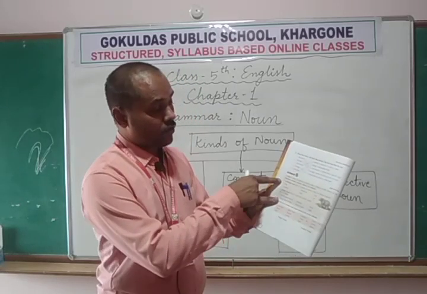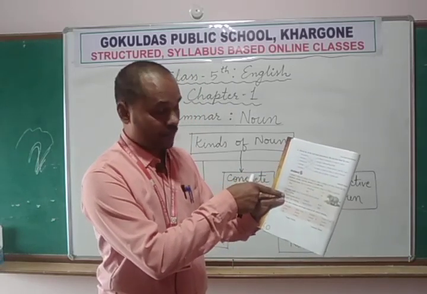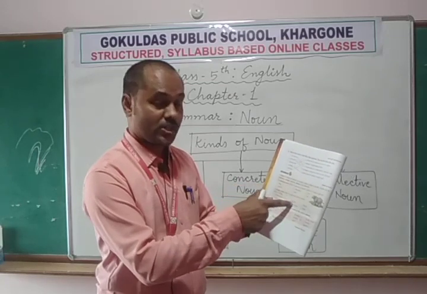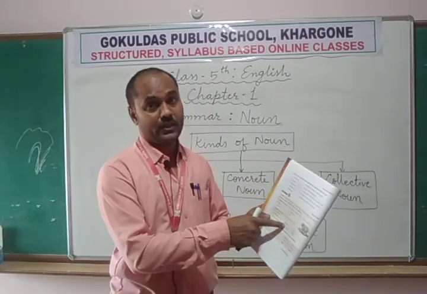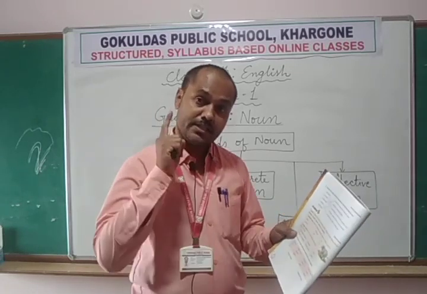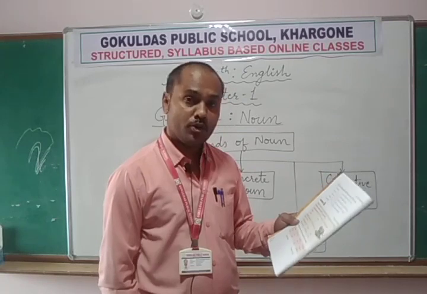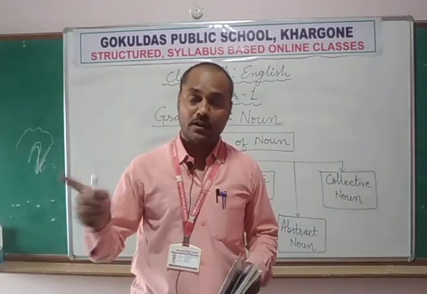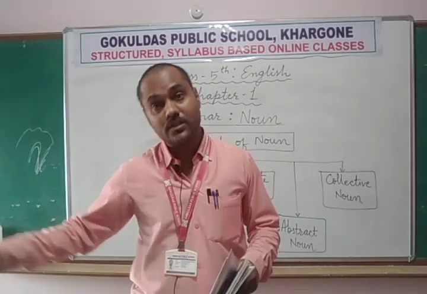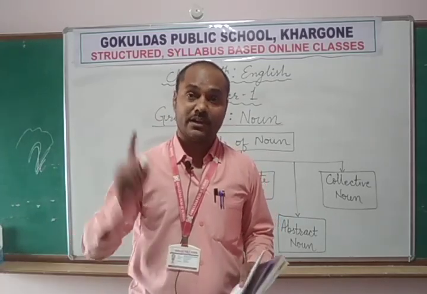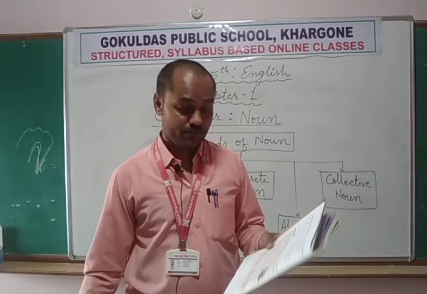Now for example, in this chapter we have some particular names, just like Chandragupta Maurya. The common name was king, but the proper name was Chandragupta Maurya. Chanakya was also a particular name. Acharya is common, but Chanakya is a proper name. Bruno: if you have a pet dog at your home, dog is a common name, but Bruno is the name of my particular dog. So if a particular name is given, it is a proper noun.